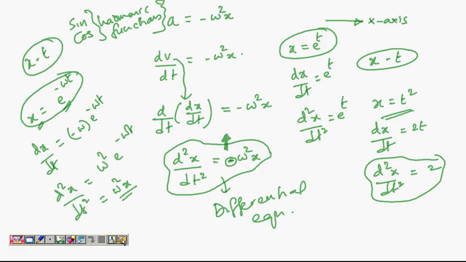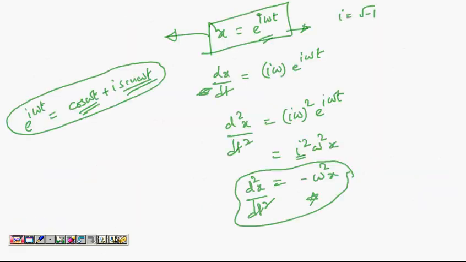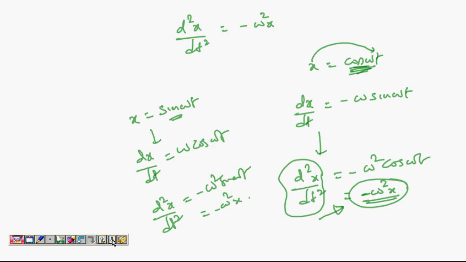So ultimately, to summarize, simple harmonic motion is a motion where acceleration is given by minus omega square into x, minus of some positive constant into x.